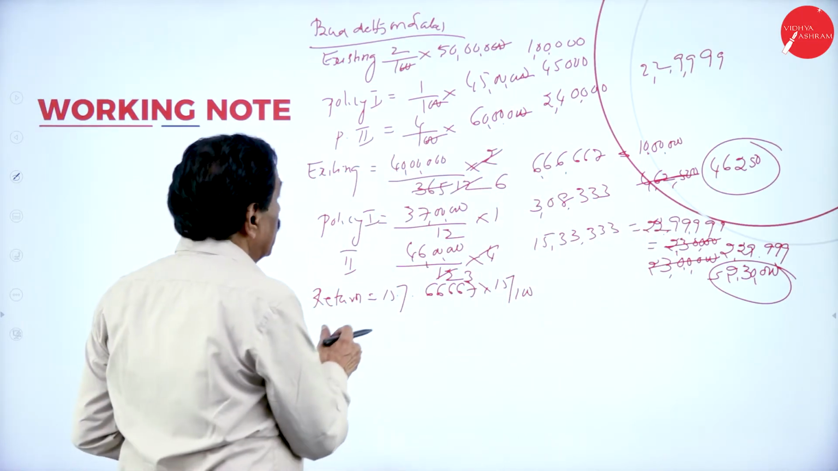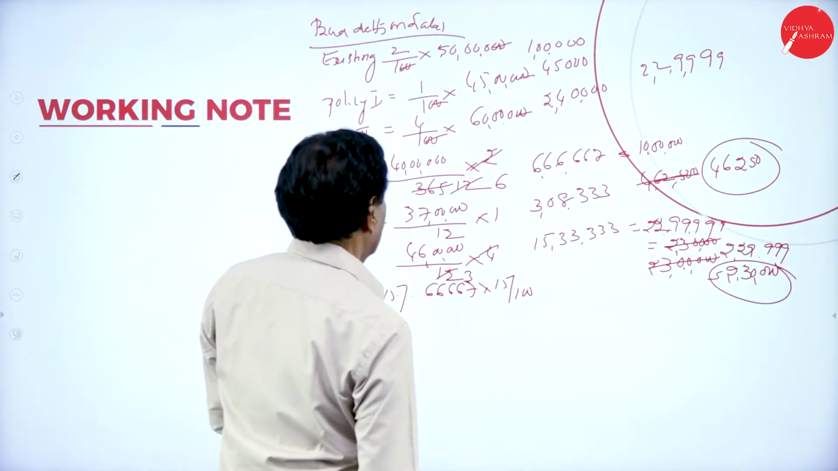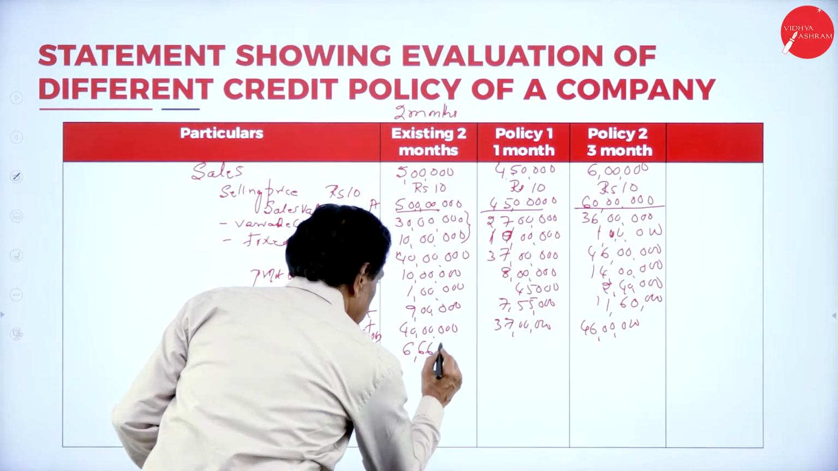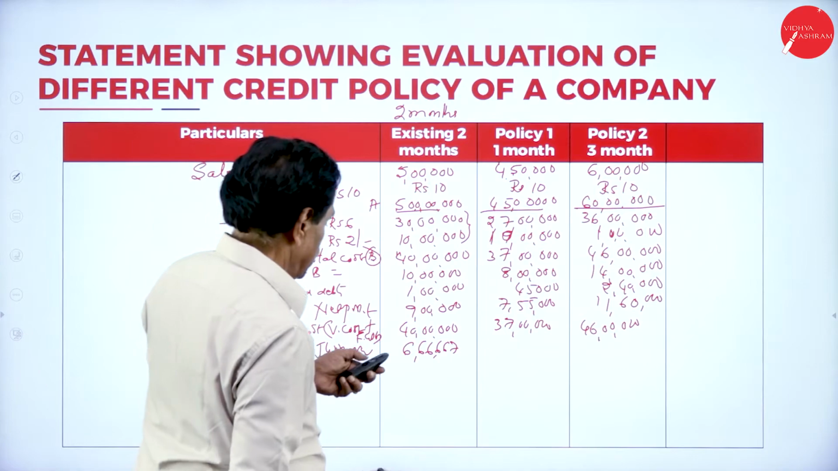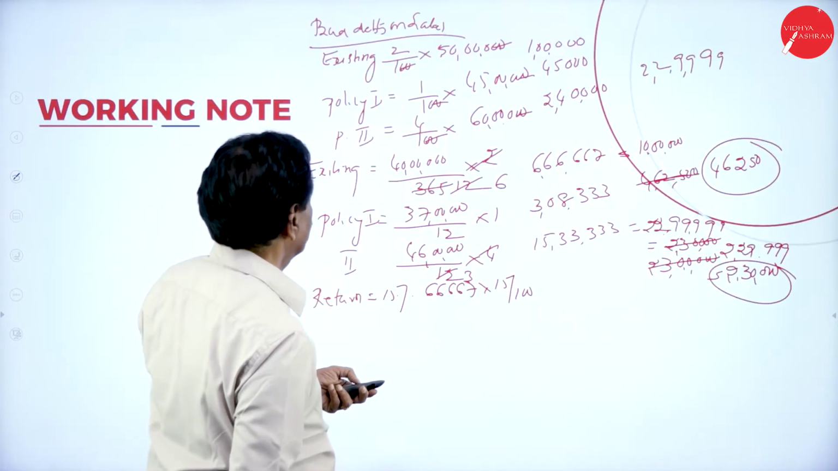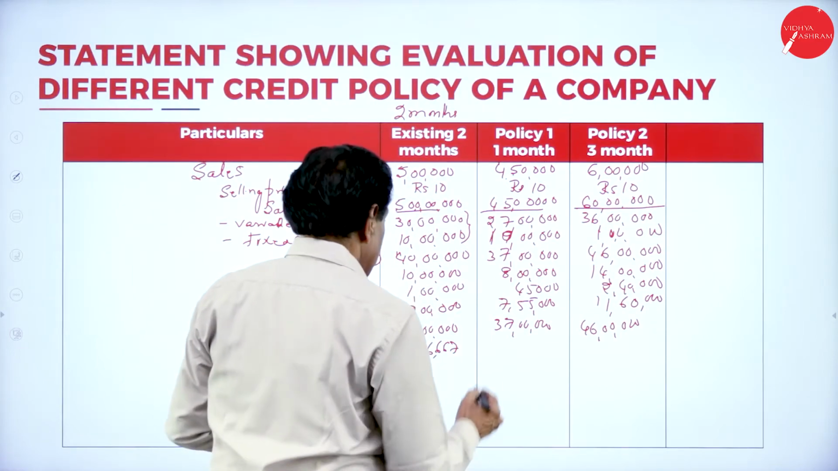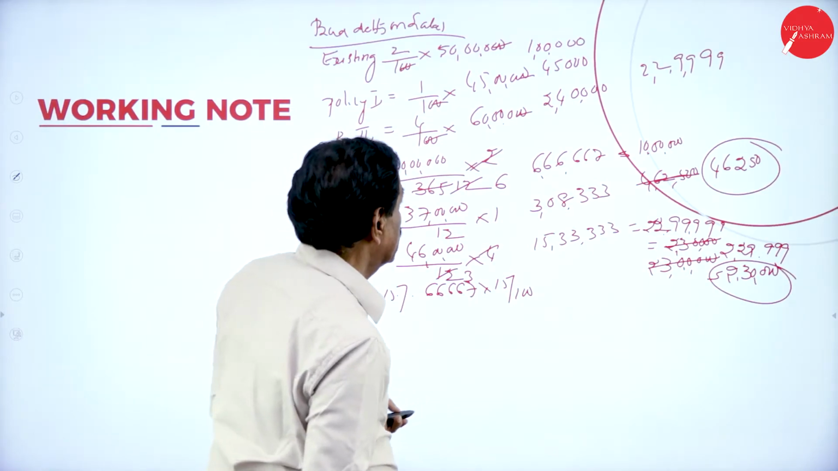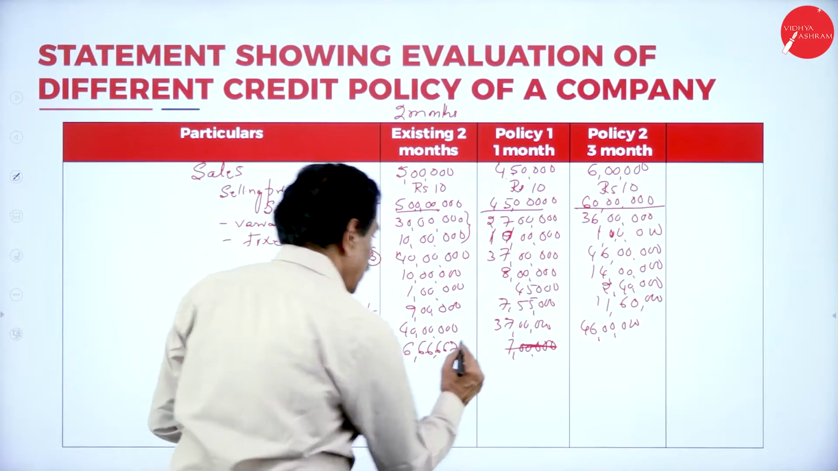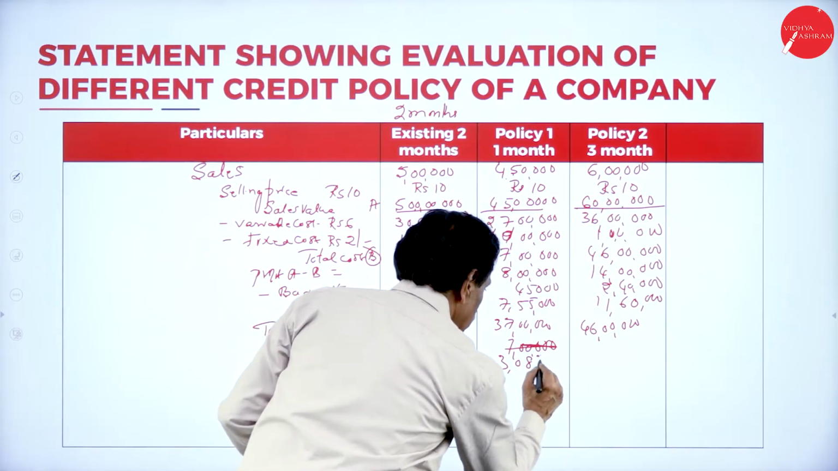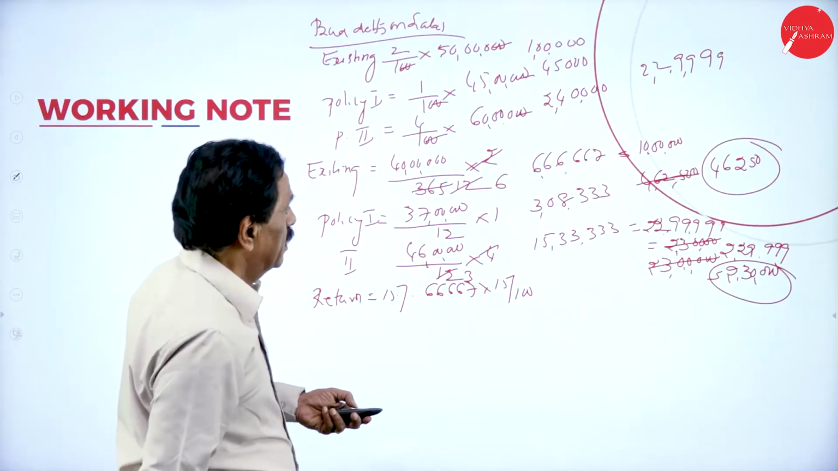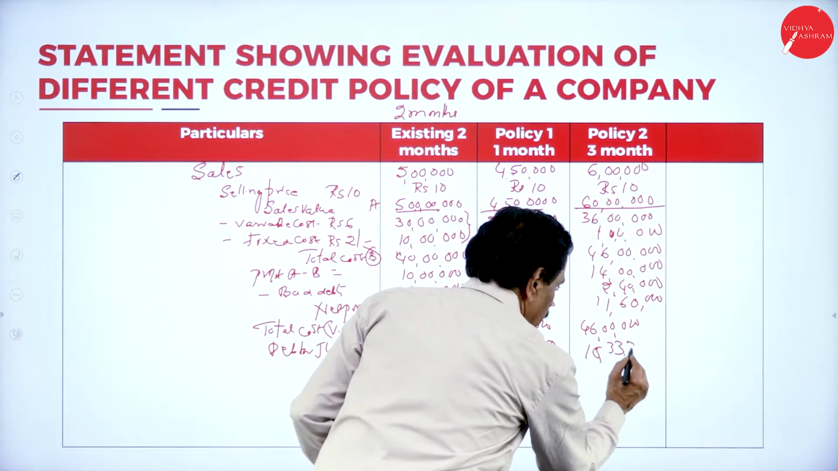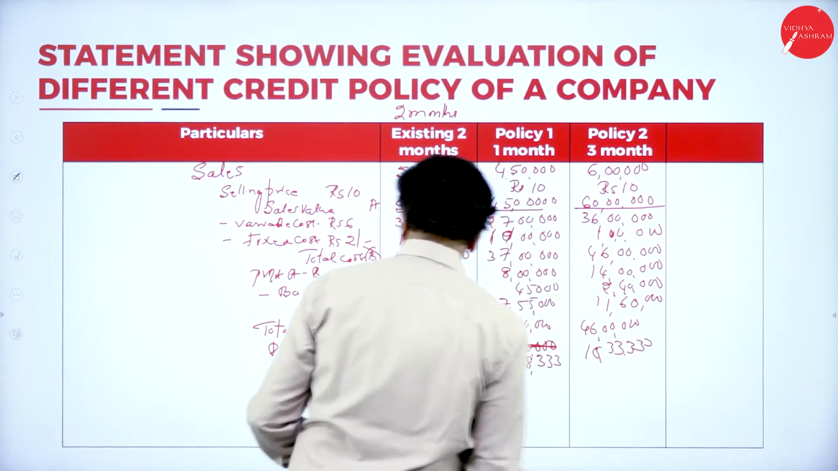Come back here. Existing 6 lakh 66,667. 6 lakh 66,667. Then second one, 1 lakh. Third one 3 lakh 8,333. 3 lakh 8,333. 15 lakh 33,333. Return.